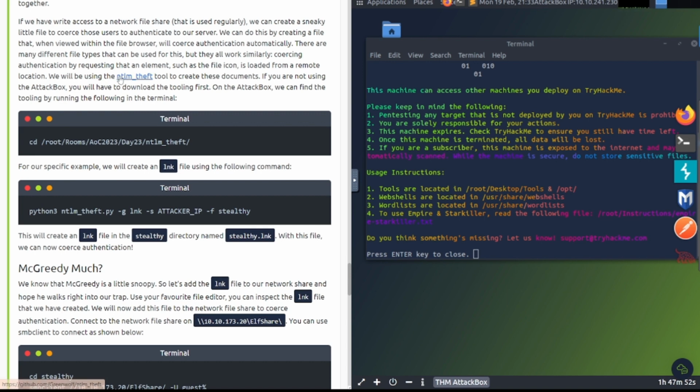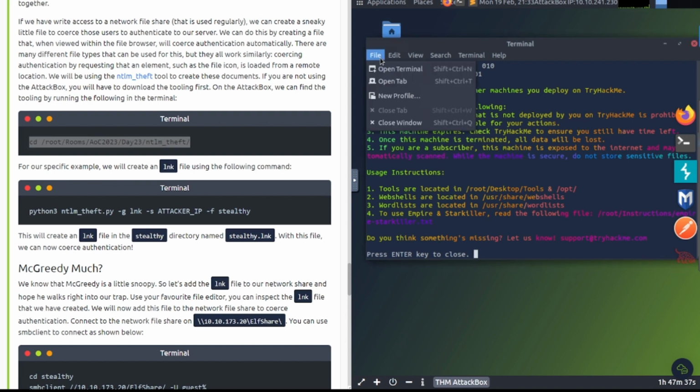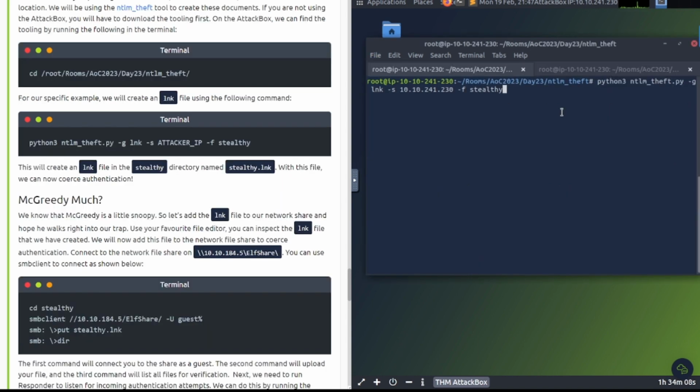We will be using the ntlm_theft tool to create these documents. If you are not using the AttackBox, you will have to download the tool first. On the AttackBox, we can find the tooling by going here, so let's go ahead and do that. Remember to download this if you're using a VPN machine. I have the AttackBox, so I'm just going to do it here. As you copy and paste this over, be sure to replace the attacker IP with the IP address of whatever attacker machine you're using, otherwise it's not going to work. There we go. Looks like it was successful.